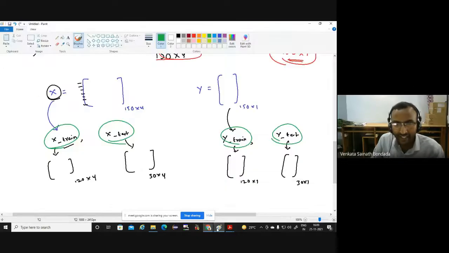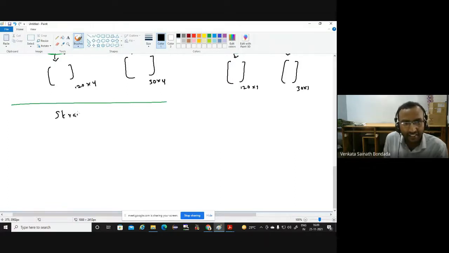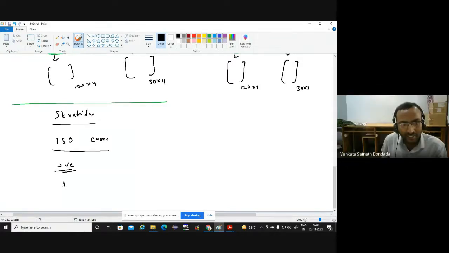Okay, let me write it on the stratify. It's an important thing, so I'm discussing stratify. See, suppose the total data I have is 150 crores. Positive, COVID positive or some disease, may not be COVID, maybe diabetes or I don't know. Okay, 1 crore. Negative is 149 crore.